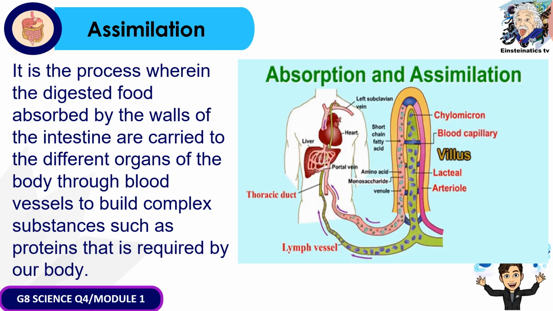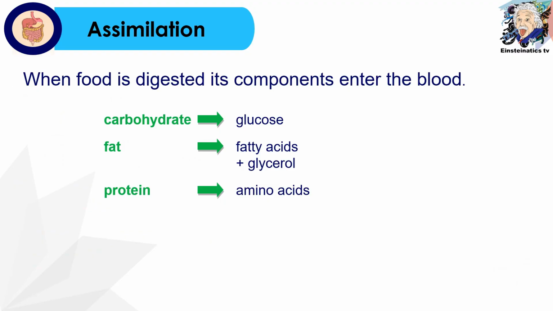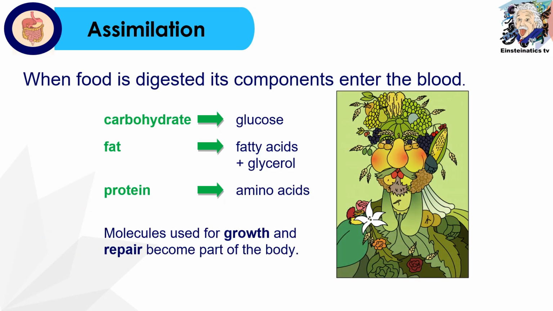So this would now build complex substances such as proteins that are required by our body. So yung mga nutrients would be now delivered to the specific organs that need the nutrients. In the process of assimilation, it is important to note that when food is digested, its components enter the blood. So yung carbohydrates now had been turned into glucose, yung fat naman into fatty acids and glycerol, tapos yung proteins naman is turned into a soluble form which is amino acids.